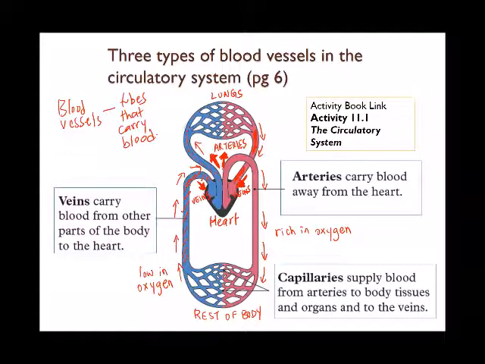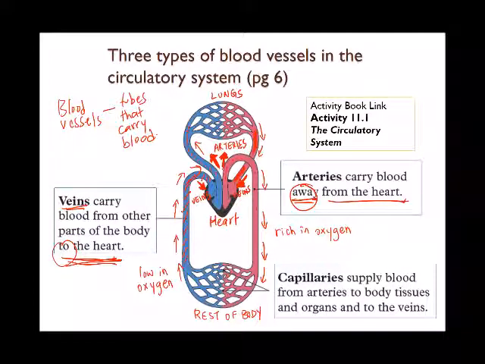This one, the dotted one over here, is the artery. This one over here, the one that comes out from the heart, is also your artery. So remember, arteries carry blood away from the heart. That means the blood comes out from the heart. Veins, on the other hand, carry blood from other parts of the body to the heart. So arteries carry blood away from the heart, veins carry blood to the heart. This is the difference between arteries and veins.